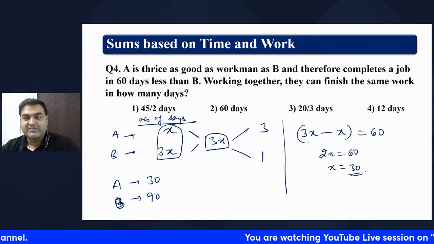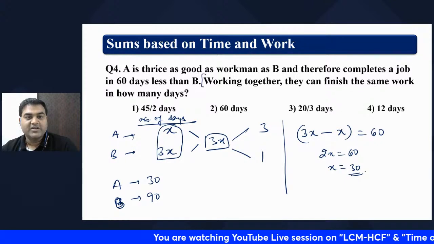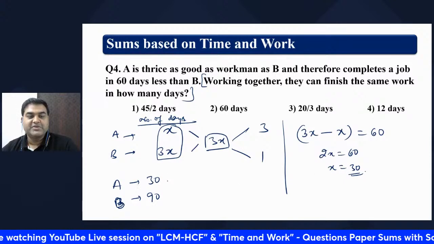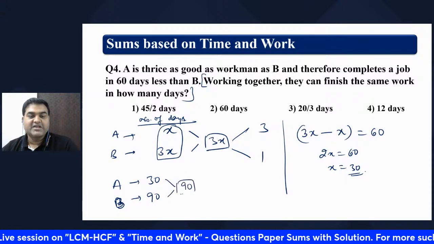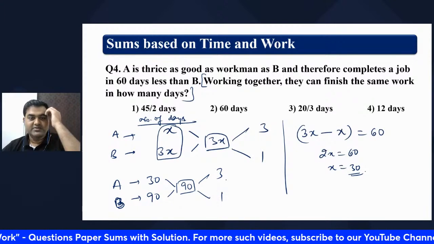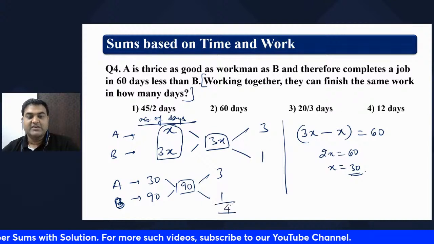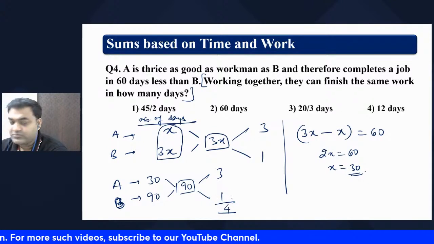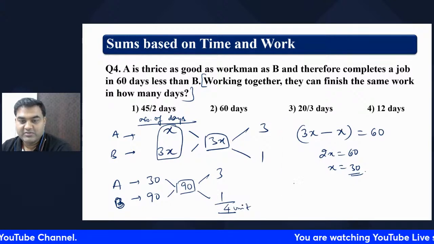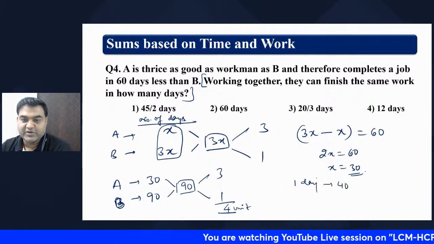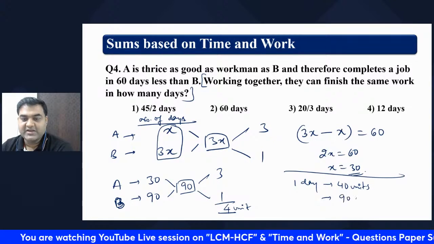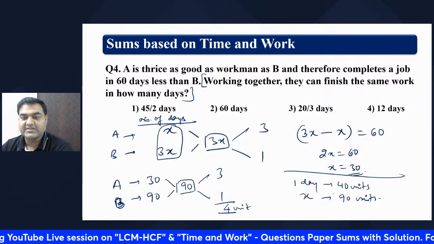Now what they are asking, they can finish the same work in how many days? Working together. So now the question is ready. A takes 30 days, B takes 90 days. So the LCM is 90. This is 3 times, this is 1 time, right? So working together, they can do 4 units of job in a day, and total is 90 units. Total they need is 90 units. How many days? x. Cross multiply.